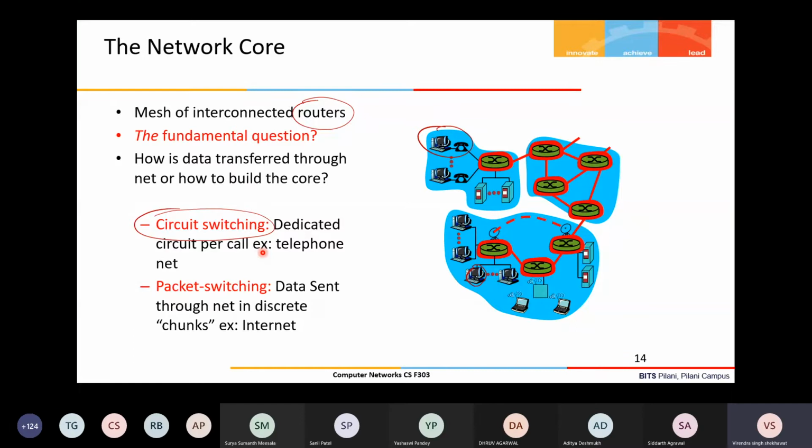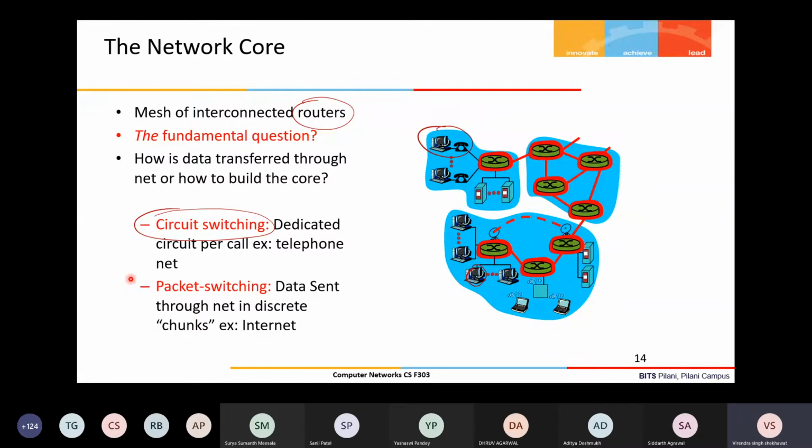We will talk later about what exactly that resource is and what the values are for different applications. But right now we can understand that some resources are reserved, so no one else can use that channel. That's the idea. It can give a good quality of service, because only that communication will go on that channel, and no other communication will interfere.